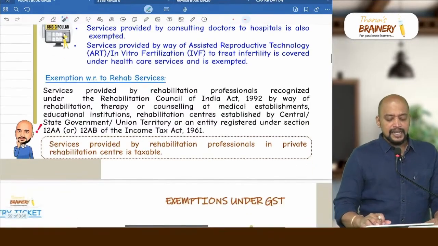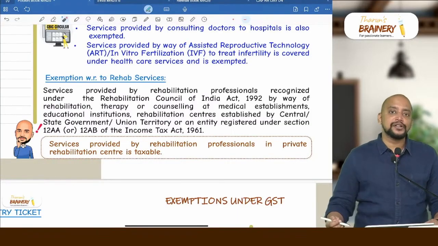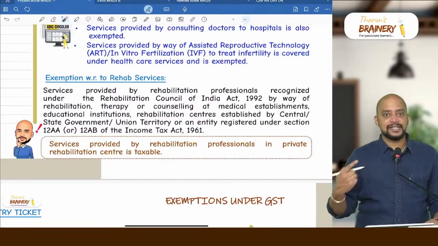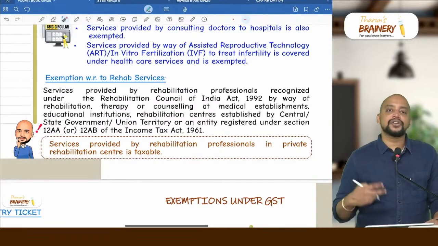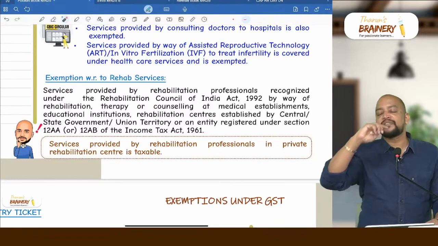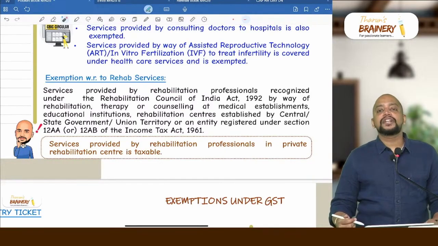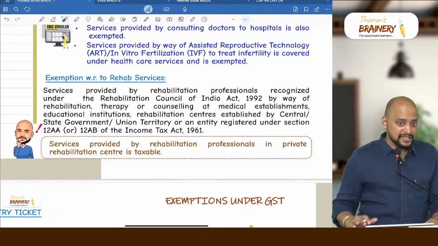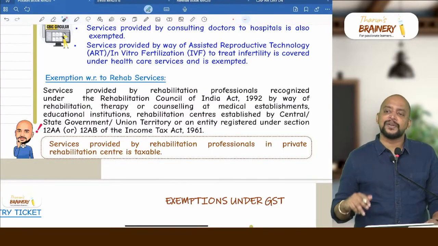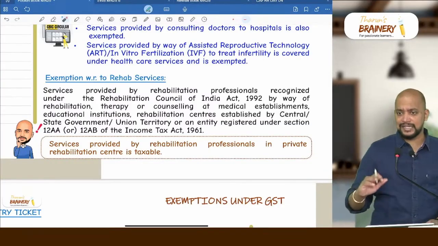Then next one, so exemption with respect to rehab services. So these rehab professionals are not doctors, they are psychology experts. They will be working in medical establishments, they will be working in education institutions, they will be working in rehab centers for the purpose of providing the care or counseling, so to cure the mental diseases, and whatever money that they are collecting will be exempted. If they are working in healthcare like establishment, medical establishments, so it can be public or private or trust owned, whatever it may be, it is exempted.